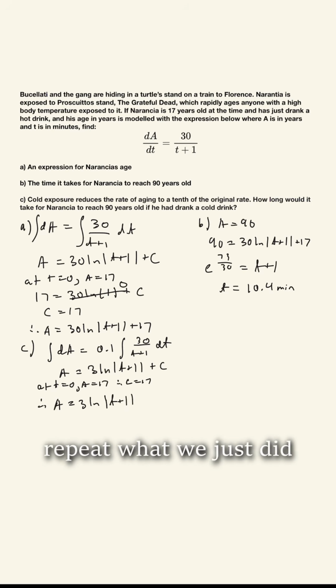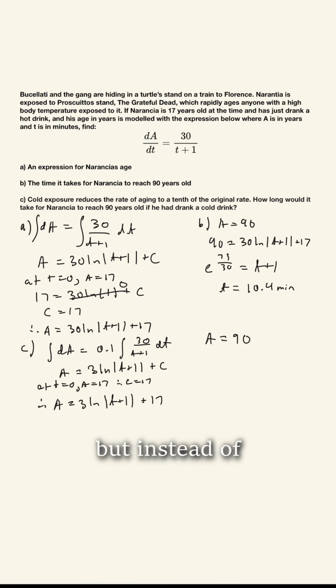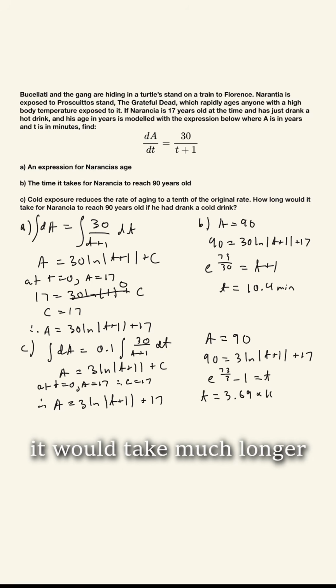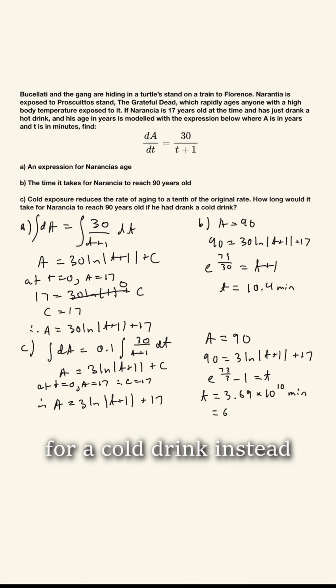For part c, we can repeat what we just did for parts a and b, but instead of using the rate equation we're given, we can multiply it by 1/10. After solving our initial condition and substituting our value for this new rate equation, we can see that it would take much longer if Narancia had opted for a cold drink instead of a hot one.